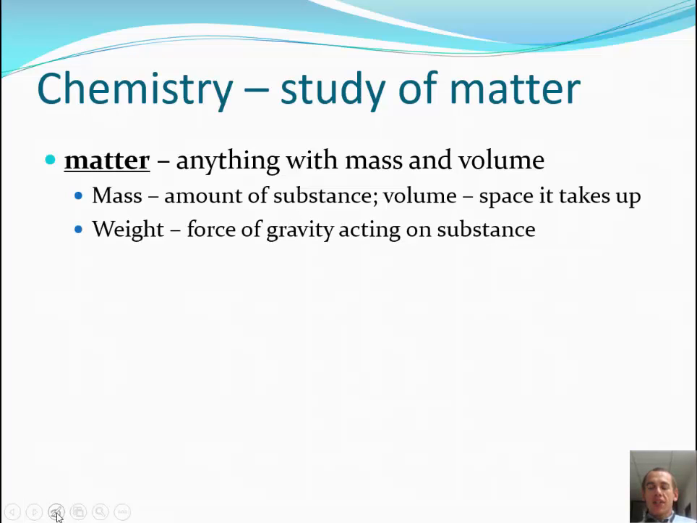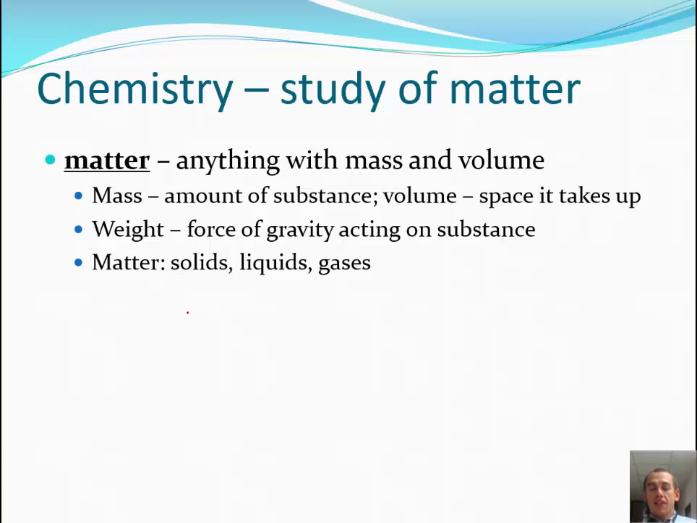Weight is not mass. Weight is the force due to gravity acting on a substance. I put that there because lots of times people tell me mass and weight are the same. They're not. The more mass something has, the more it weighs, but that weight is caused by gravity. Volume, like I said, is the amount of space it takes up.